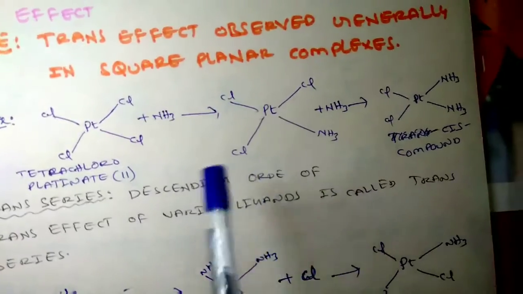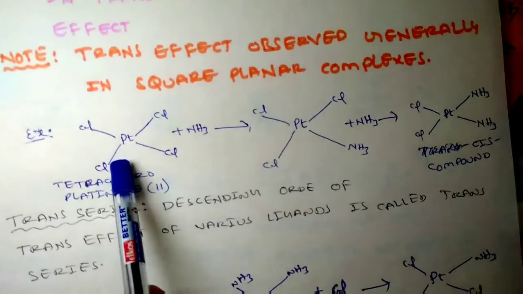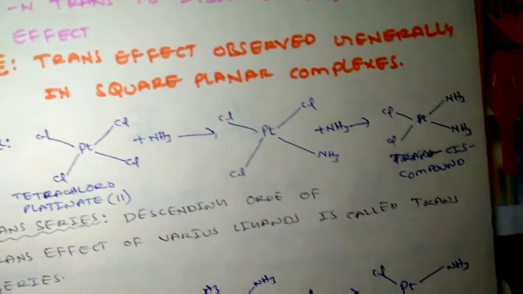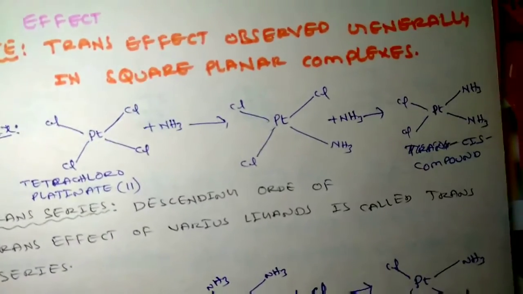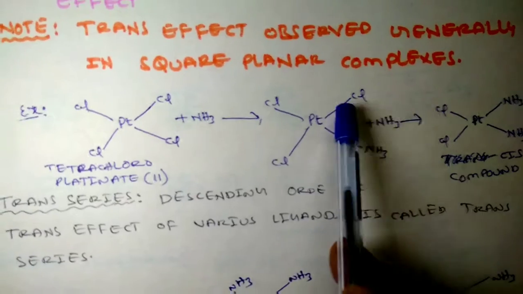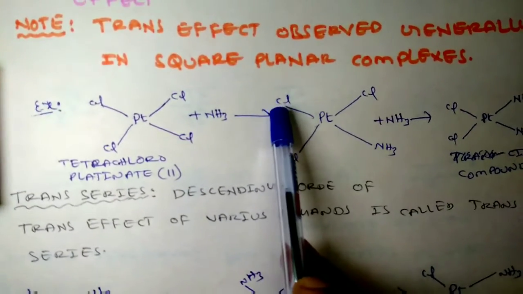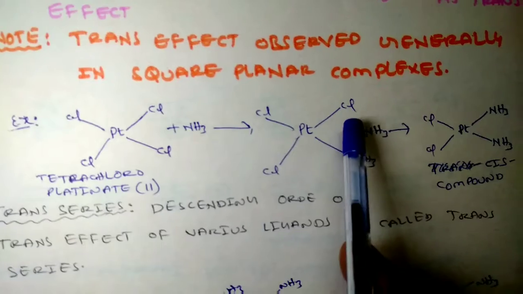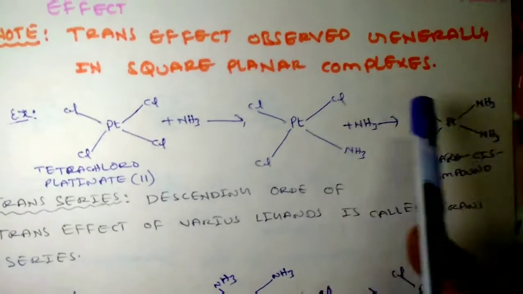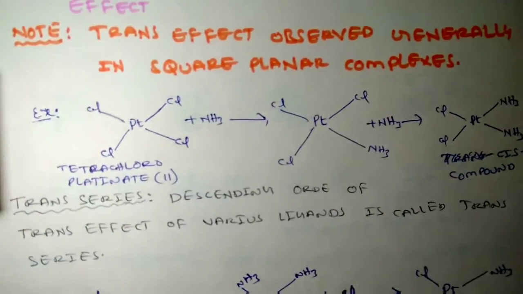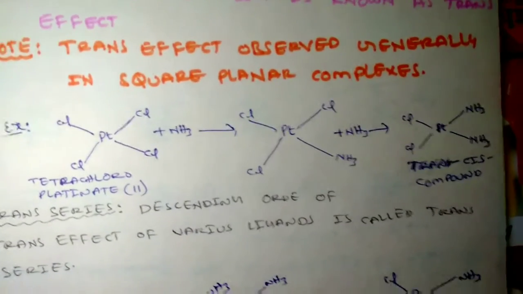Initially one chlorine is replaced by ammonia. Now the second chlorine should be replaced, and we have two directions. This ammonia can displace this chlorine or that chlorine. If it replaces this chlorine, you will get the cis isomer. If ammonia replaces this chlorine, you will get the trans isomer.